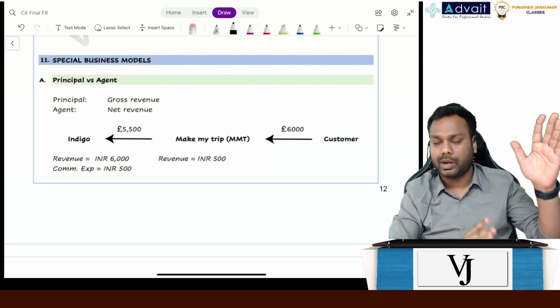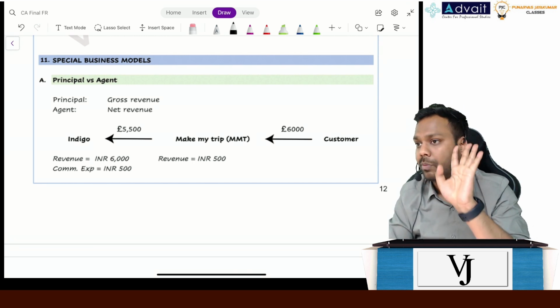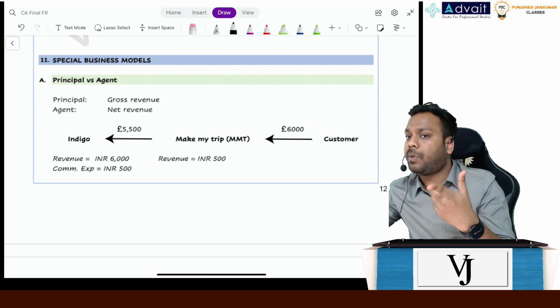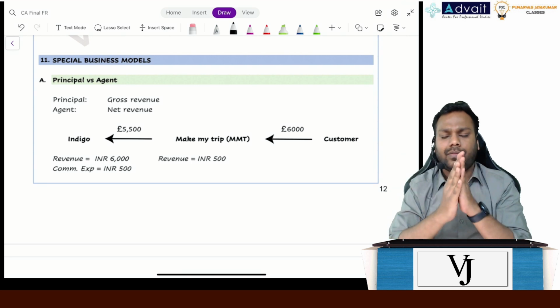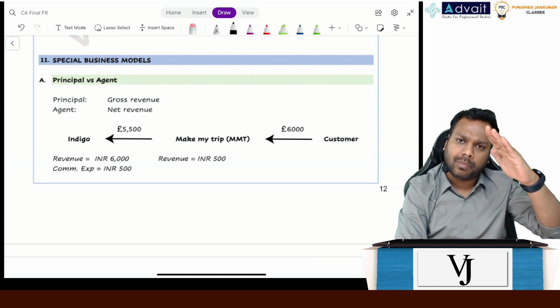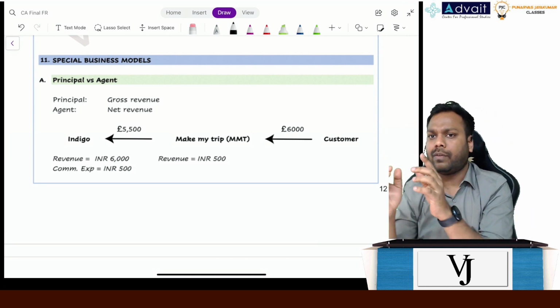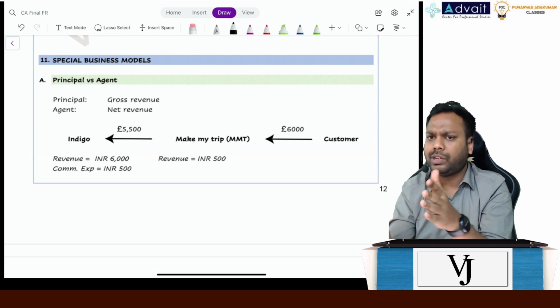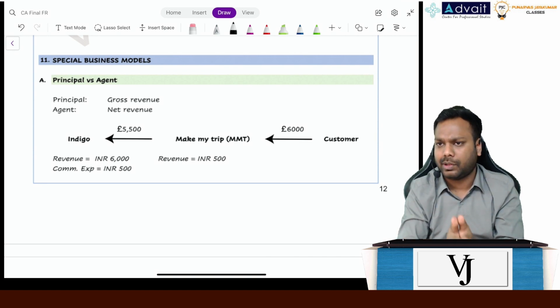Step number 1 over. Step number 2, determine the performance obligation. Assess what the promises are, and if the promises are distinct, they are performance obligations. If there is only one promise, that is a performance obligation. If there are multiple promises, we have to see which promises are distinct. If they are not distinct, we have to make a bundle and make a performance obligation. Clear?